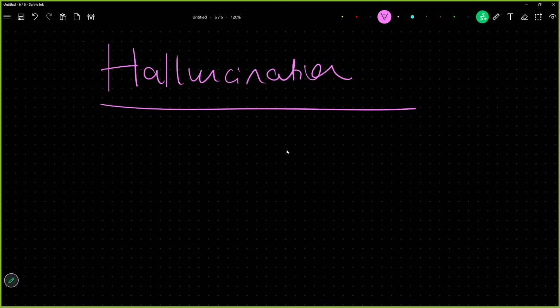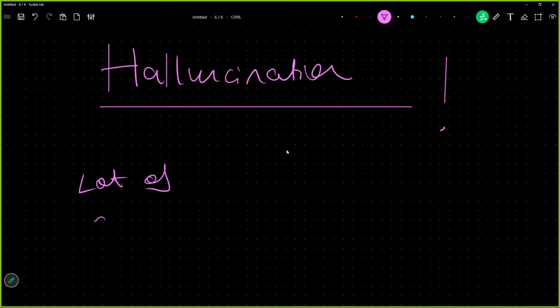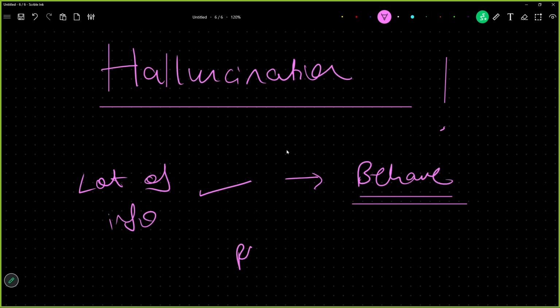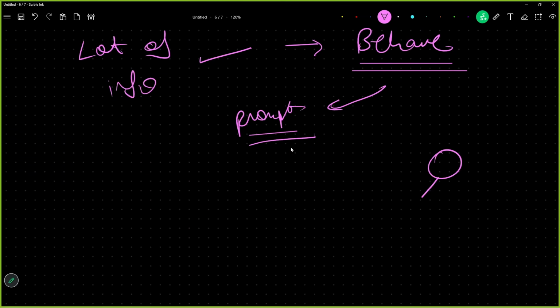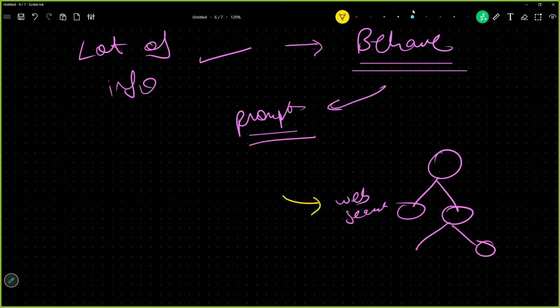Now, hallucination came into the picture because when a lot of information is given to the AI agent, it will not behave how it should, because apart from the prompt, there is a lot of information which is given. Let me give you this scenario. This is your AI agent workflow, and one is doing web search. There is a high possibility that our AI agent received wrong or inaccurate information from web search.